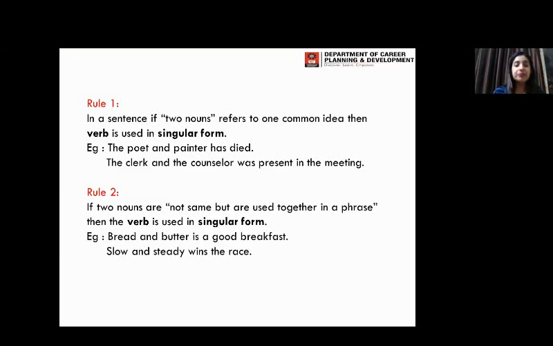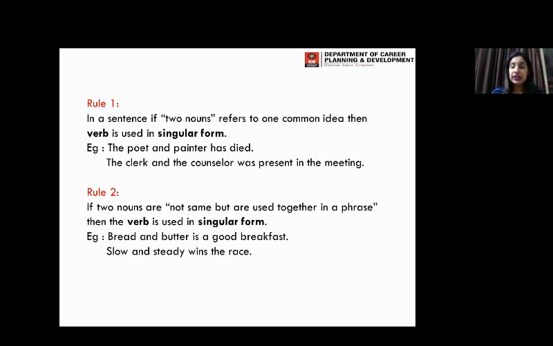Like the example, the poet and painter has died. Over here, poet and painter we are not going to take as different entities, but we are going to take it as one singular unit. So the verb is has, rather than have, that is singular.